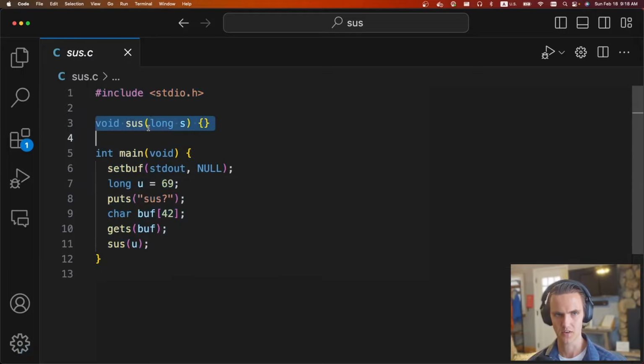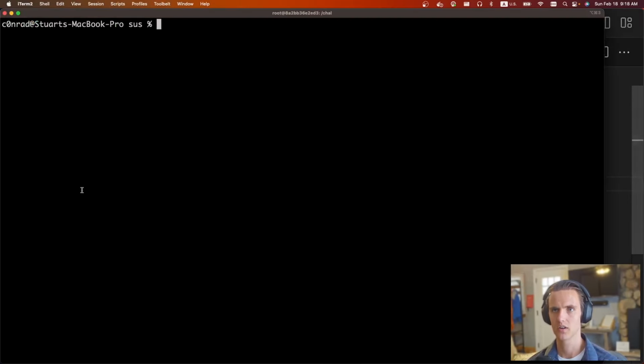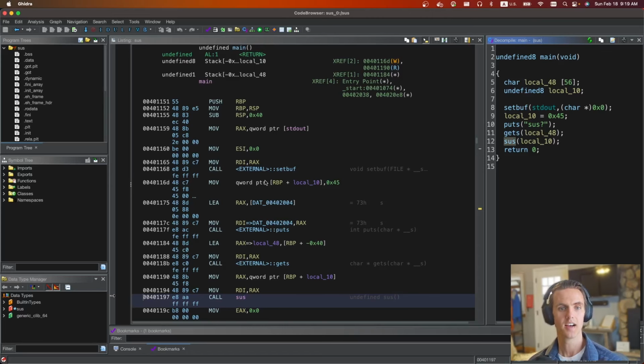But that's where the sus function comes in. If we actually look at the code, let me load up Ghidra. So like I said, normally we want control of the RDI gadget. Like if you call puts, you put the address into RDI. So we do want RDI, but there is no pop RDI gadget. But thankfully, when it calls sus, it's actually going to load this value into RDI, and we can see it